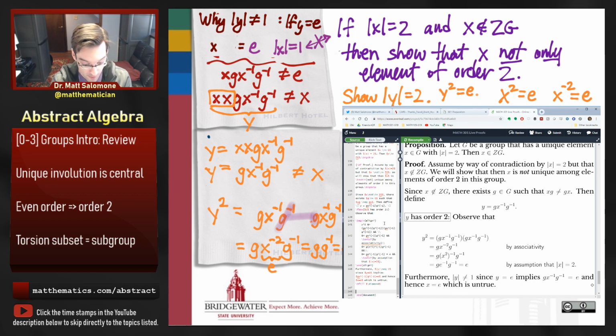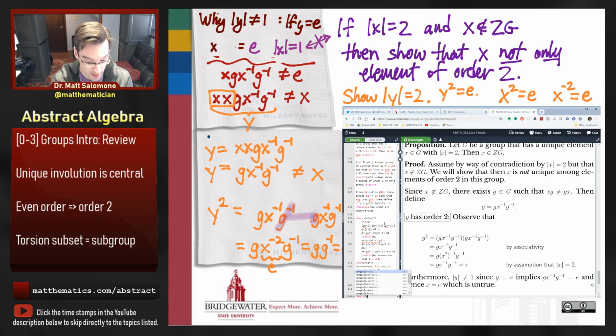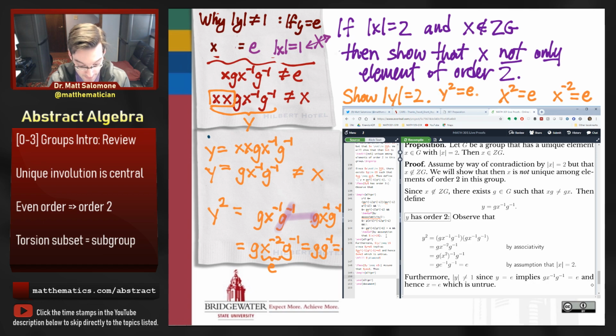Now we need to demonstrate why y is different from x. Y is not equal to x, colon. So here we're going to also sort of argue indirectly. Assume that y equals x. Then by our construction of how we made y in the first place, let's chase down the consequences of that.